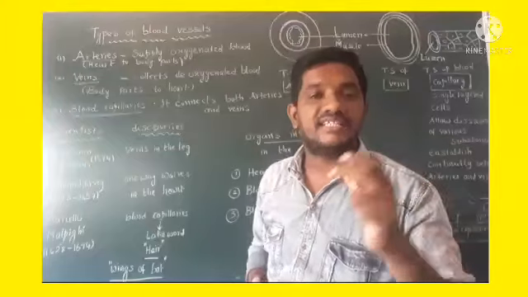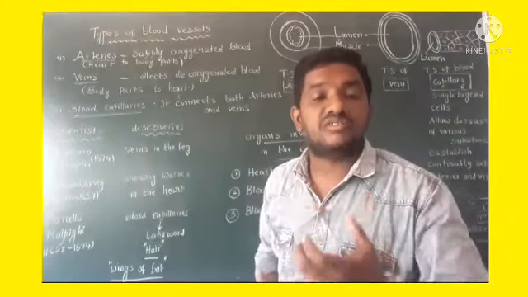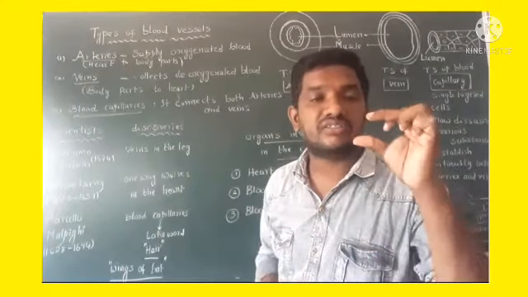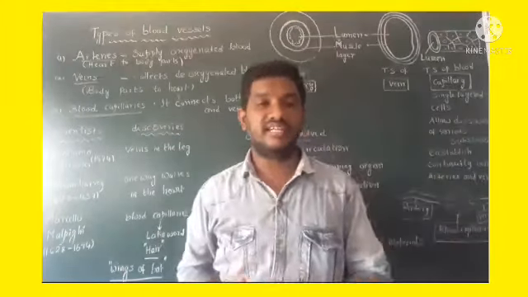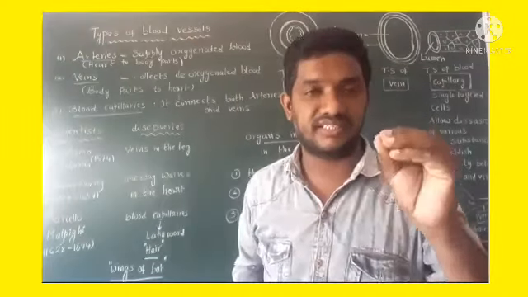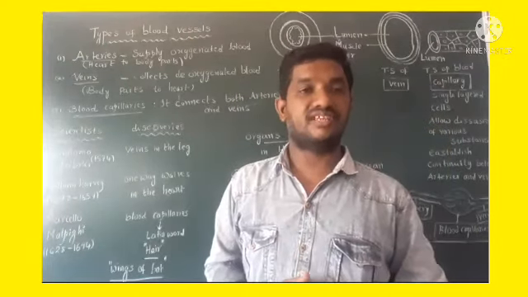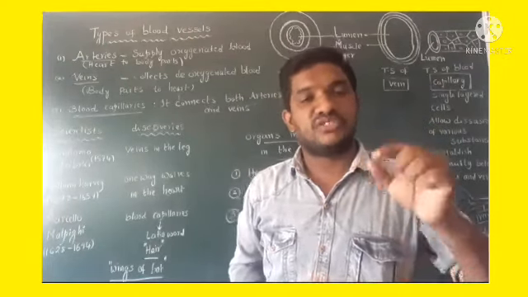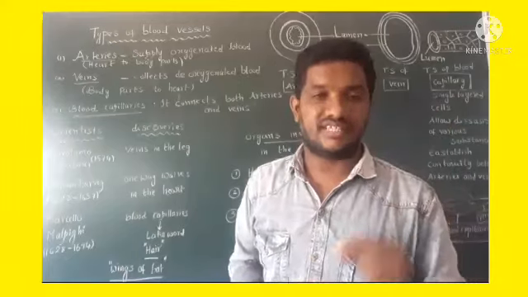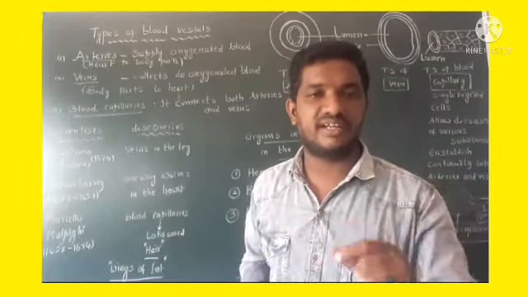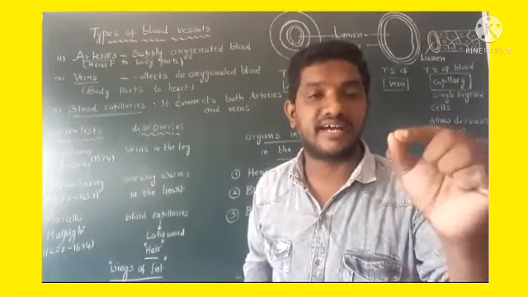It carries deoxygenated blood from heart to lungs. That is the exception in arteries. See once again, almost all arteries carry oxygenated blood except pulmonary artery.